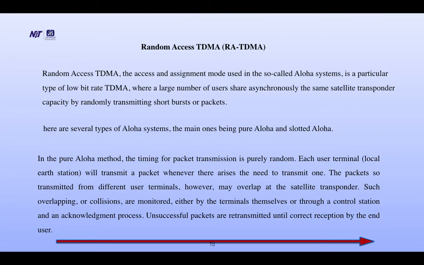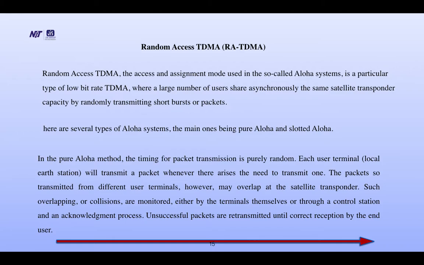Random access TDMA, RATDMA. Random access TDMA, the access and assignment mode used in the so-called Aloha systems, is a particular type of low bit rate TDMA where a large number of users share asynchronously the same satellite transponder capacity by randomly transmitting short bursts of packets. There are several types of Aloha system. The main ones are pure Aloha and slotted Aloha.